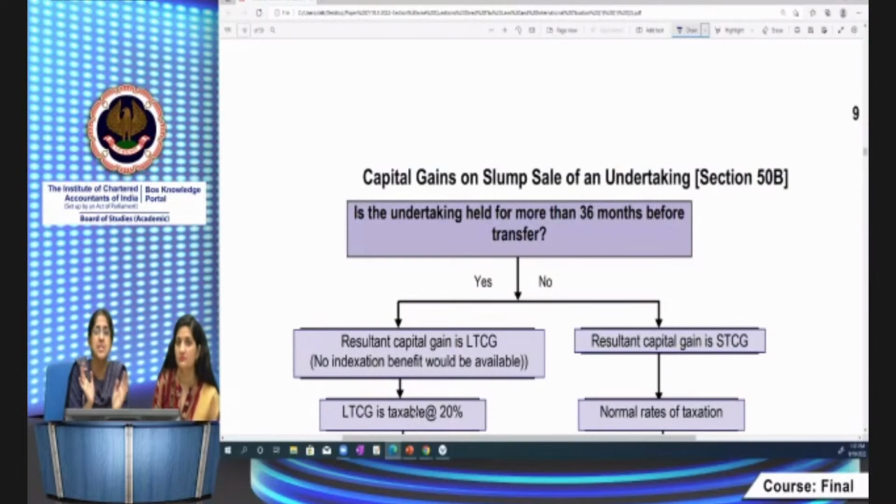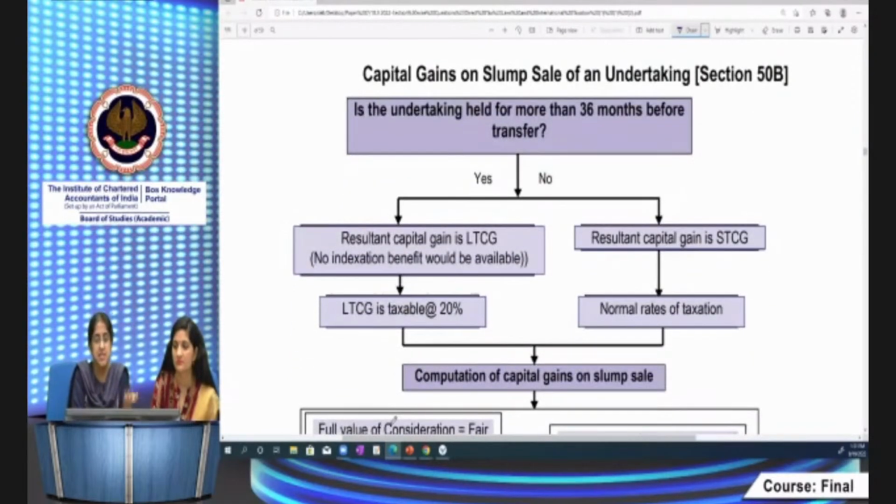Now, when there's a slump sale, that normally means that you don't identify values for individual assets. That's how it has been all along. But now the scheme has changed, and you will have to identify the values of the individual assets also, even though it's a question of slump sale. Now let's go to the basic flowchart. This is given in your study material also. Is the undertaking which is sold on slump sale held for more than 36 months before transfer? If it is held for more than 36 months, the resultant gain is long-term capital gain.